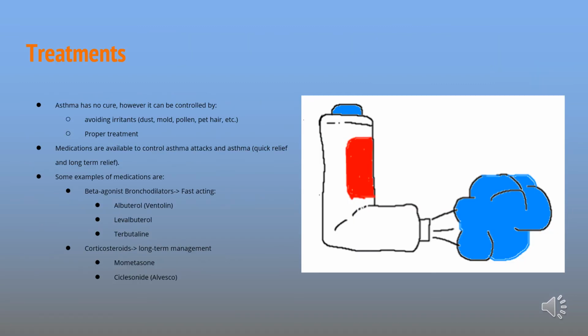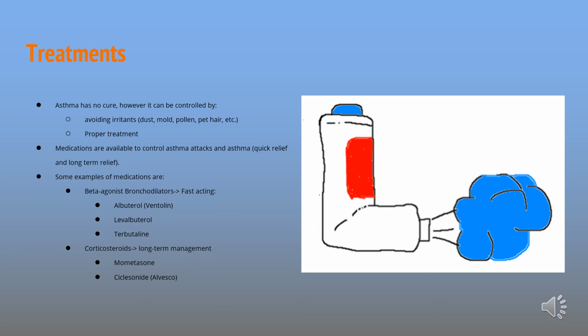Asthma doesn't have a cure, and its severity varies from person to person, but it can be controlled and managed with proper treatment and avoiding allergens and irritants when possible. The main treatment methods for asthma are medications, which are either quick relief medications to treat an asthma attack as it's happening, or long-term relief medications, which are used to reduce inflammation of the airway and prevent symptoms. Both types of medications usually come in the form of an inhaler.